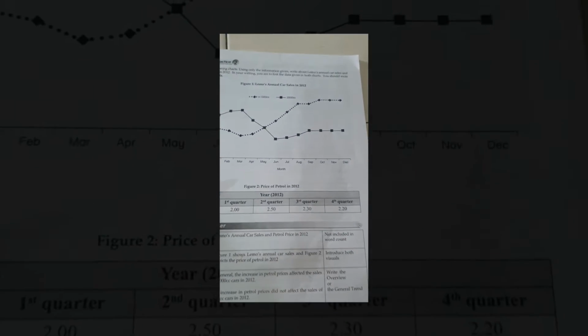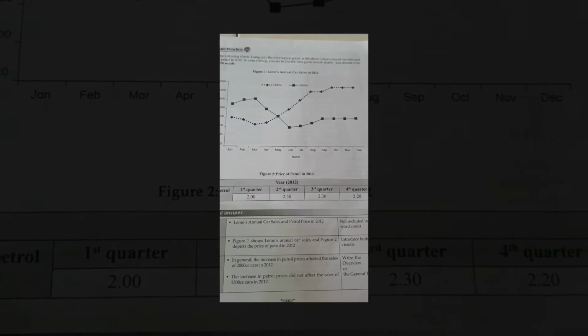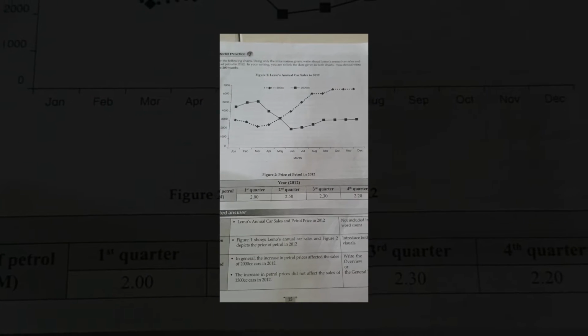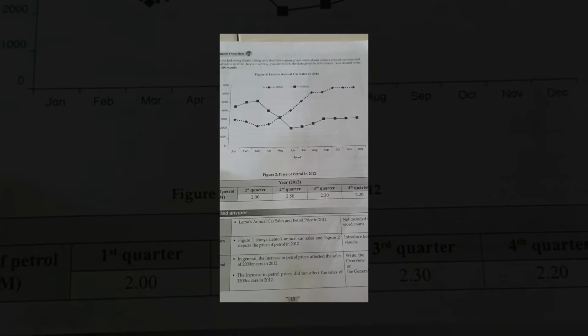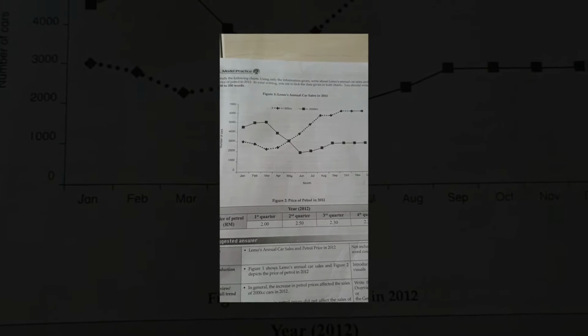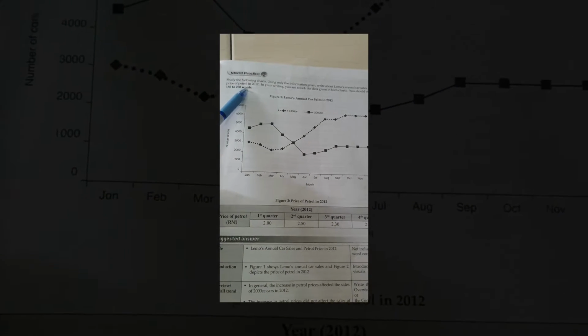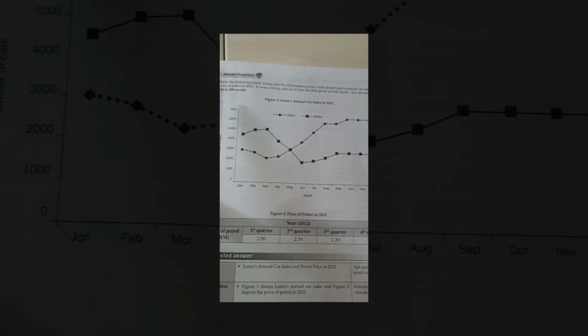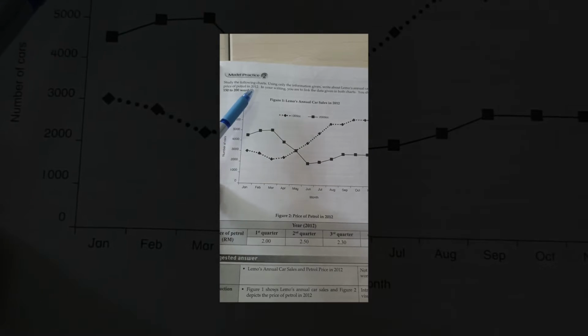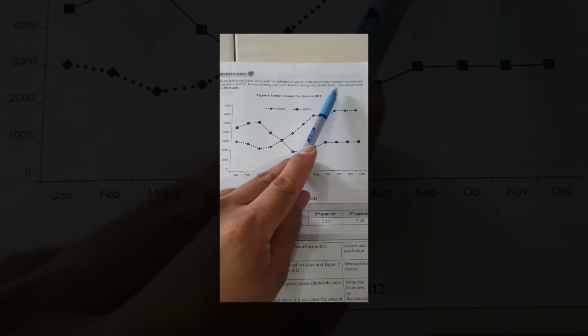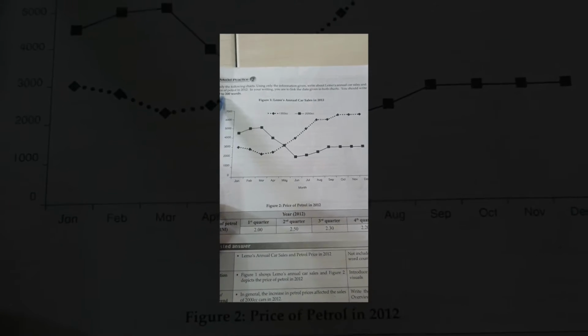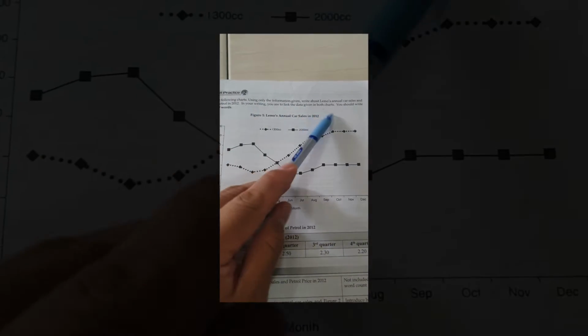Okay, let's see if we have another example. Okay, here it is. Second example, study the following chart. I continue. Study the following chart using only the information given. Write about Limo's annual car sales and price of petrol in 2012. Okay, so this is the situation. This would be a potential title for this. It's very simple because it's already there.